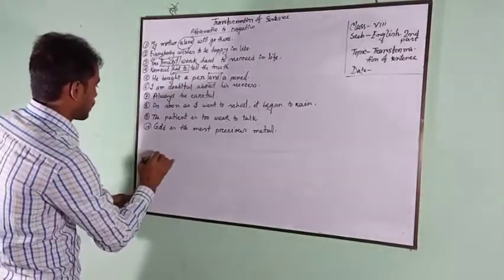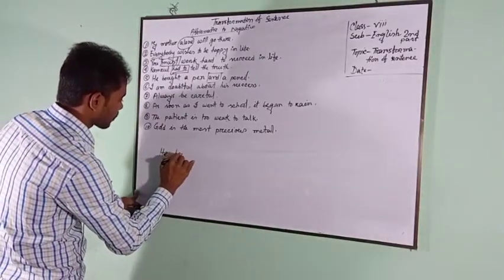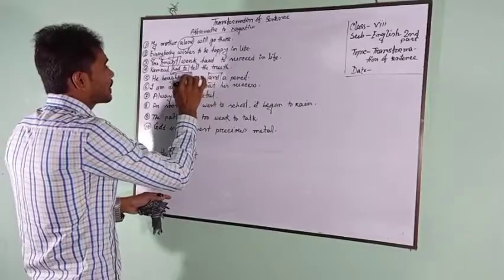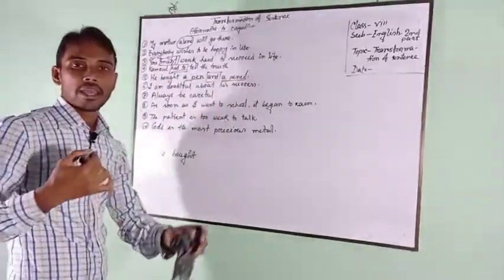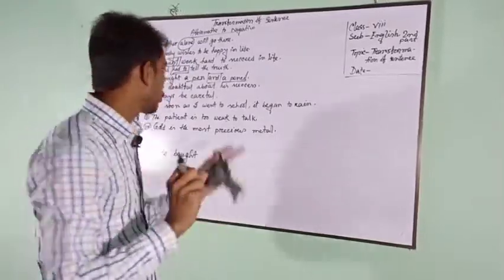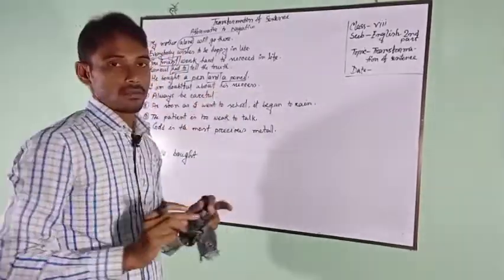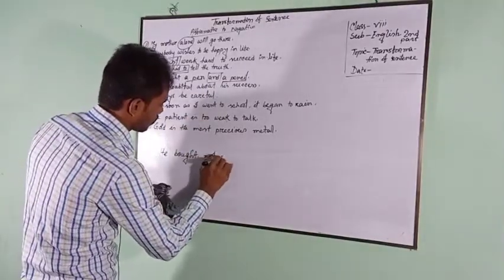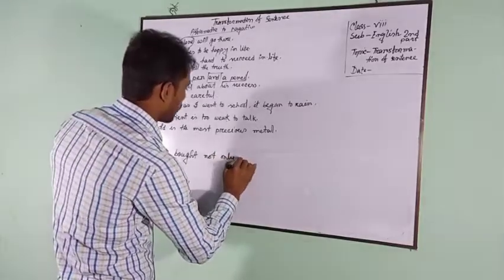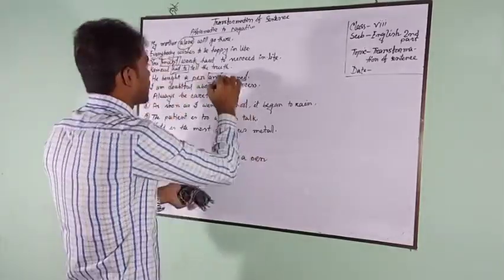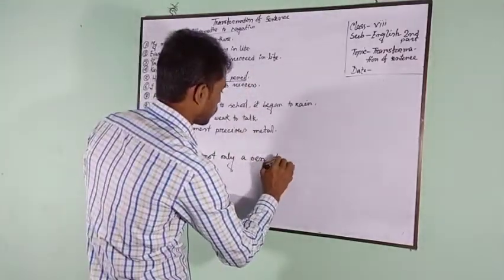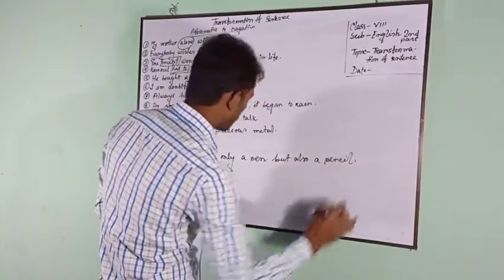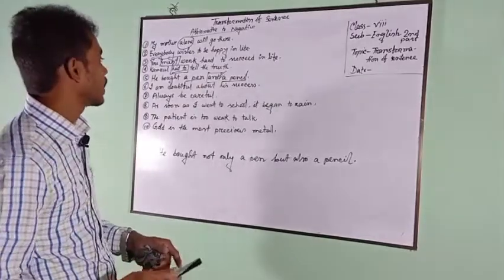He bought a pencil and a pen. Here two objects are connected with and, so we have to write not only a pen, and instead of and we have to write here but also a pencil. He bought not only a pen but also a pencil.